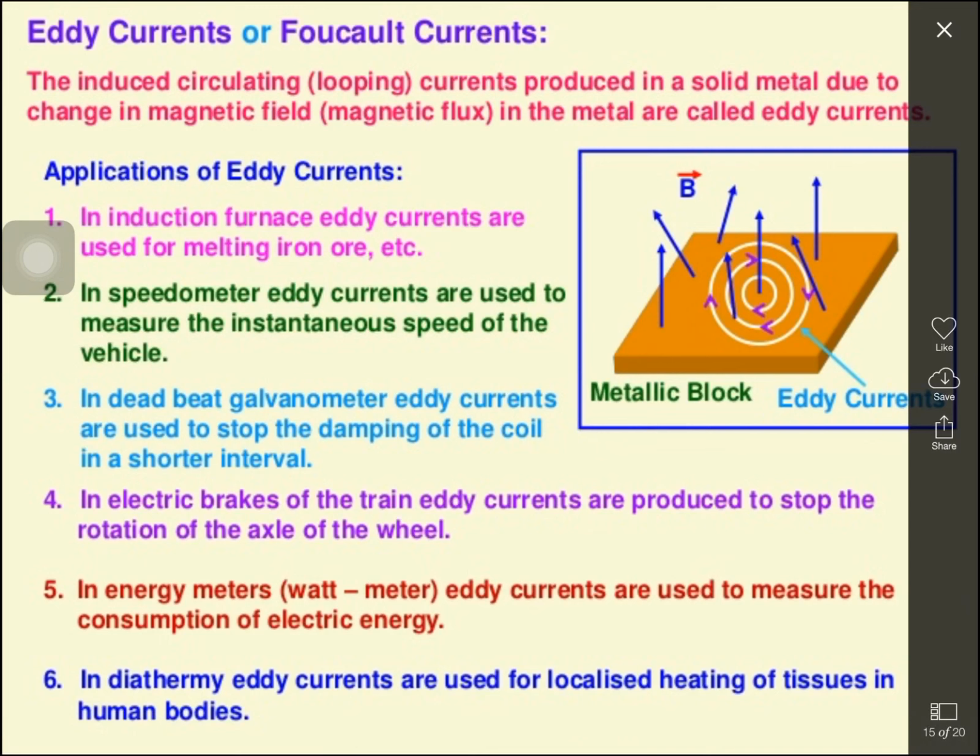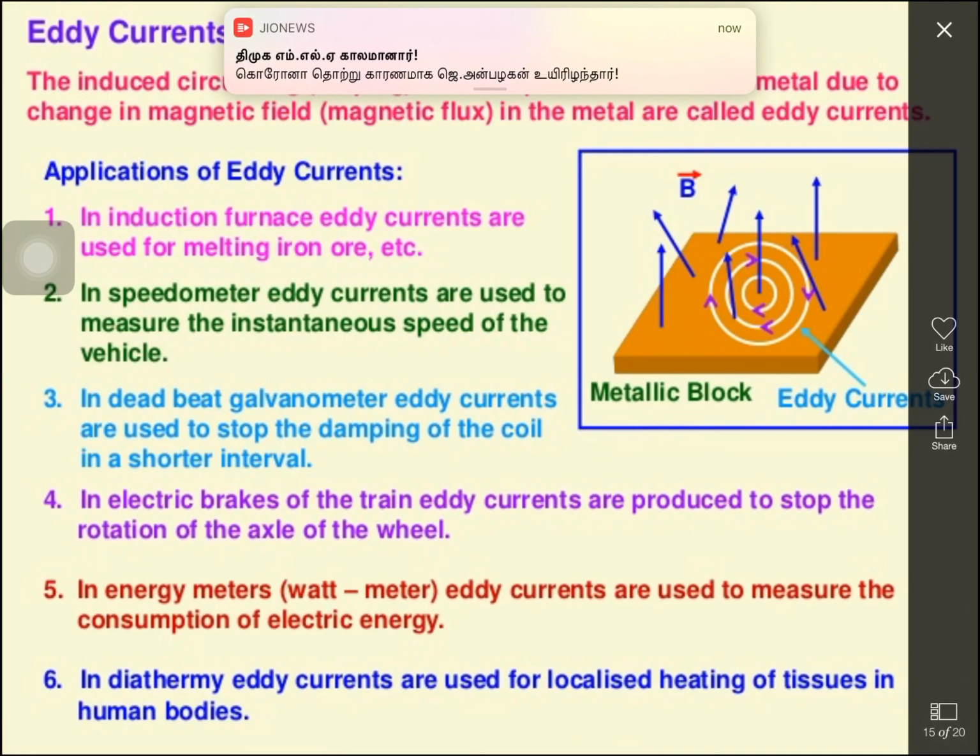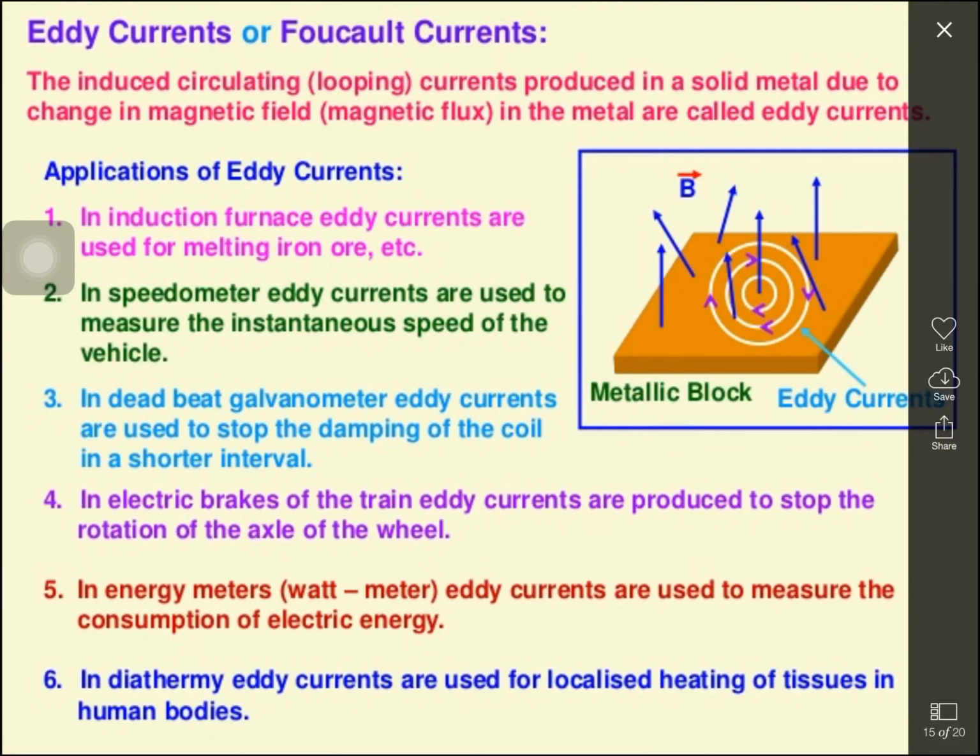First of all, you can see the induction furnace. What is an induction furnace? An induction furnace is a device used to produce a high degree of temperature. What is the use of a high degree of temperature? By using it, we can prepare alloys. To prepare alloys, we have to melt the constituent metals at a particular temperature. Am I right?